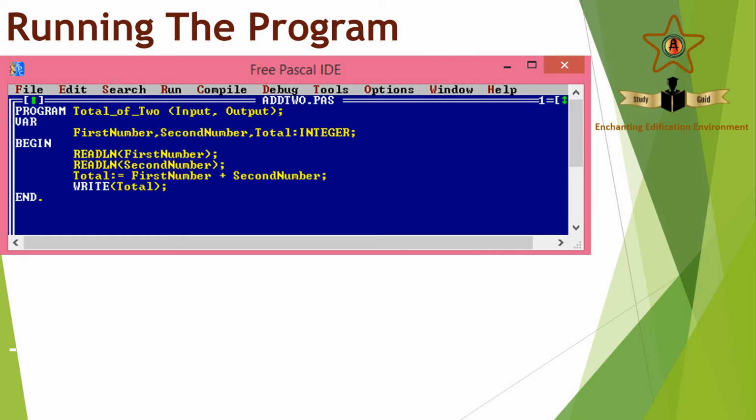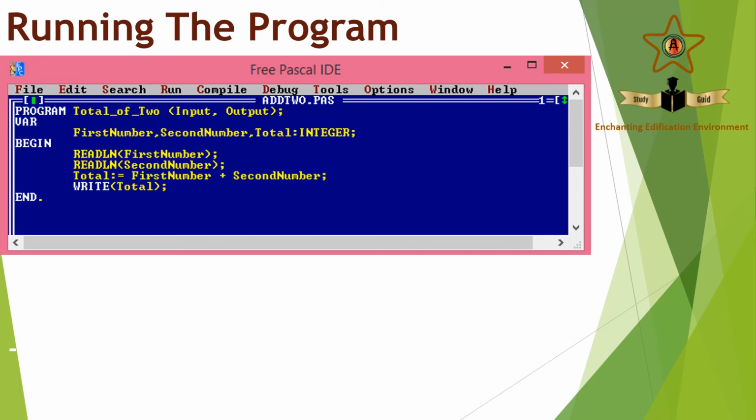Now the previous program has to be run, that is, has to be executed. To do so, we need the Pascal compiler. I have used Free Pascal IDE, Free Pascal Integrated Development Environment, and I have typed the program. So you can see the same program is here.